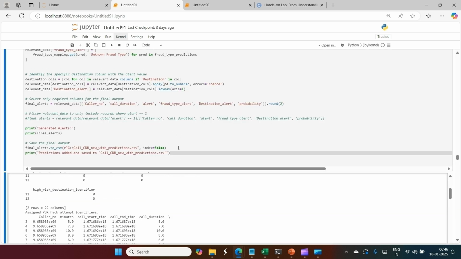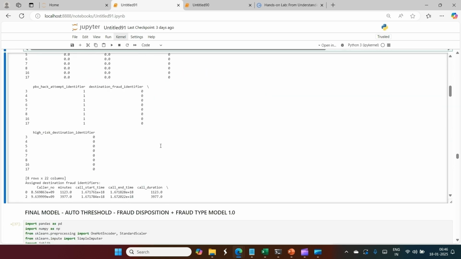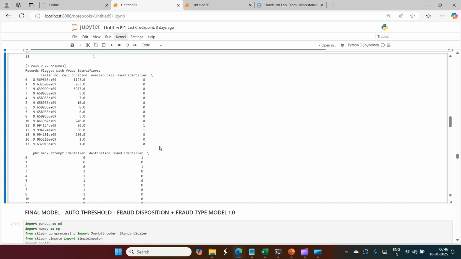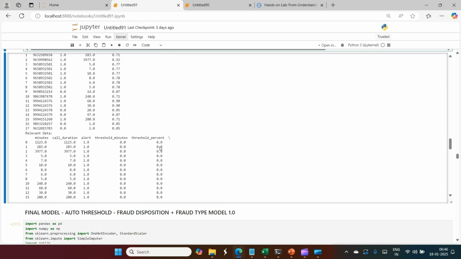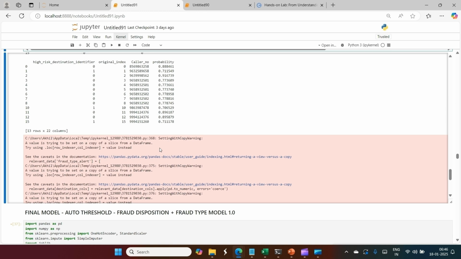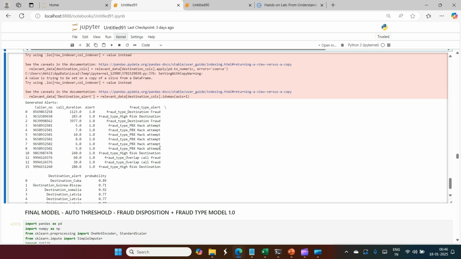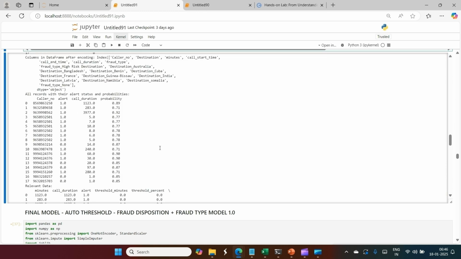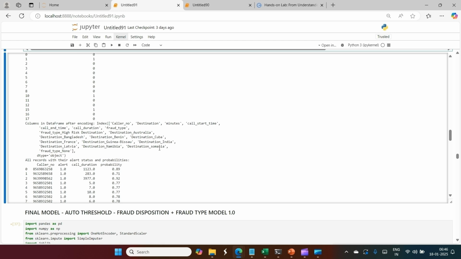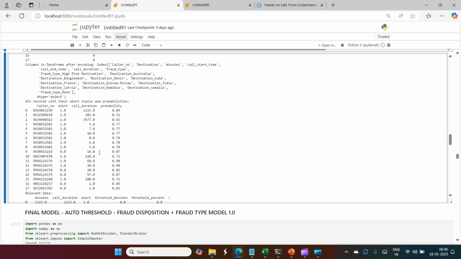I will show you in the output window also. Just wait, don't be angry with me. Here it is: all records with their alert status and probabilities.